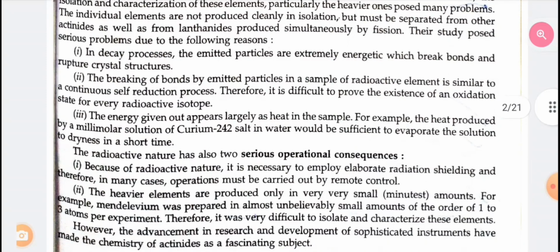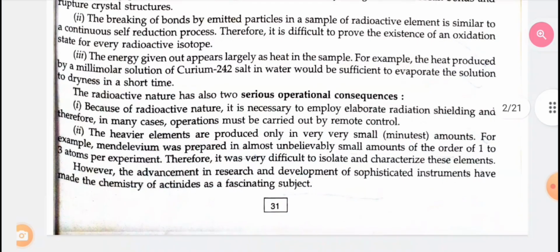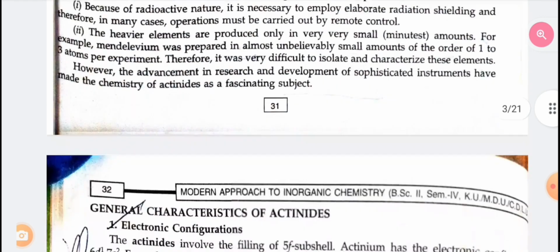The radioactive nature has also two serious operational consequences. First, because of radioactive nature, it is necessary to employ elaborate radiation shielding, and therefore in many cases operation must be carried out by remote control. Second, the heavier elements are produced only in very minute amounts. For example, mendelevium was prepared in almost unbelievably small amounts, of the order of 1 to 3 atoms per experiment. Therefore, it was very difficult to isolate and characterize these elements. However, the advancement in research and development of sophisticated instruments has made the chemistry of actinoids a fascinating subject.